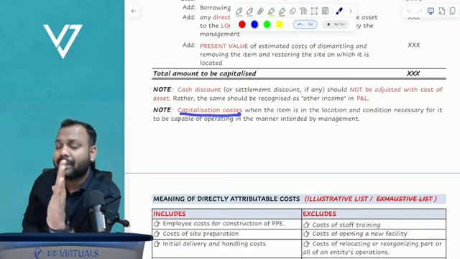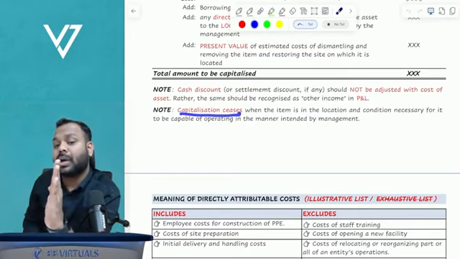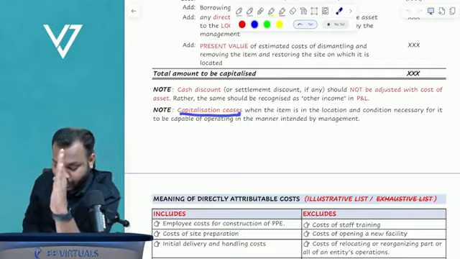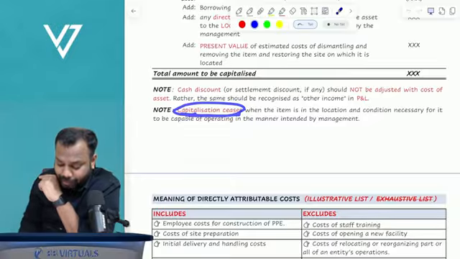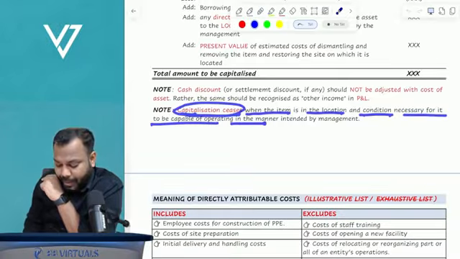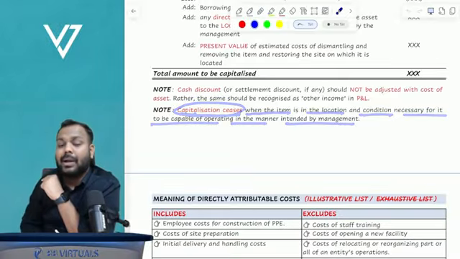You cannot capitalize any further cost beyond that. So capitalization ceases when the item is in the location and condition necessary for it to be capable of operating in the manner intended by the management.